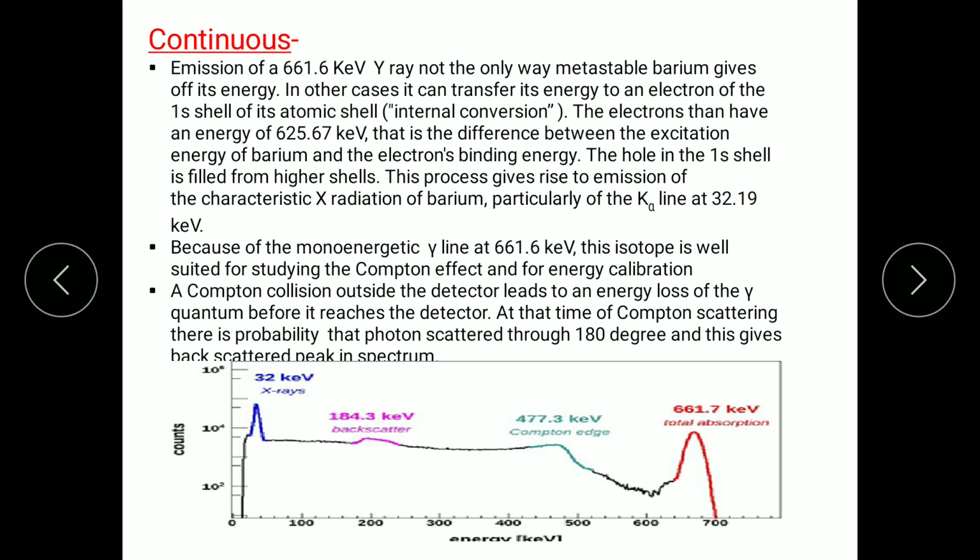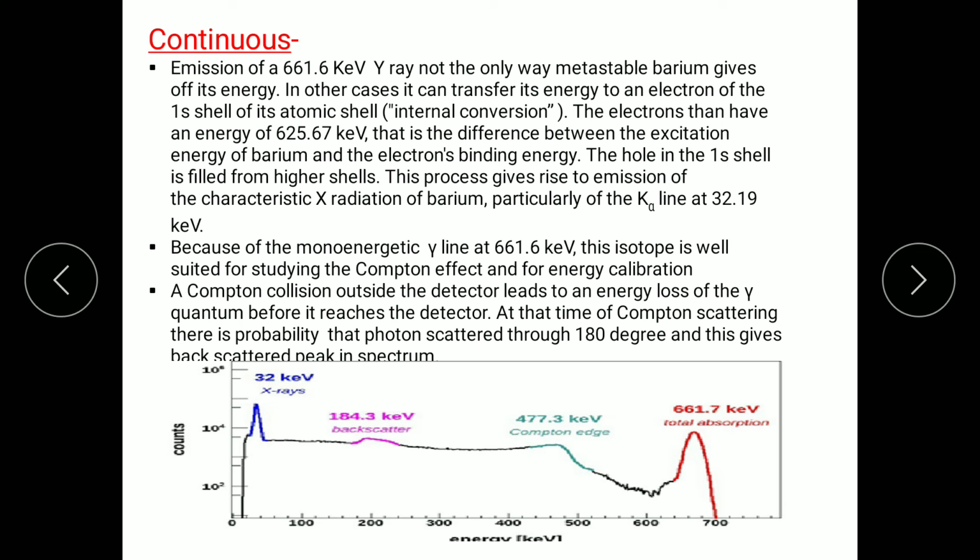Means what, in this decay scheme we studied, the first one is that cesium-137 decays. Cesium-137 gives beta decay and comes to the metastable excited state of barium.